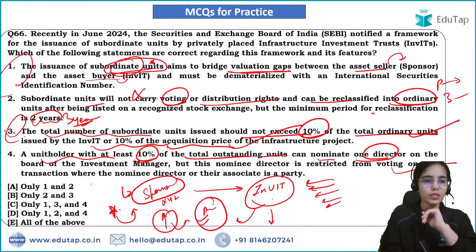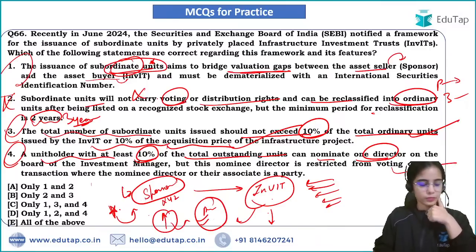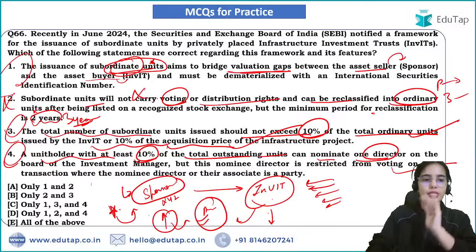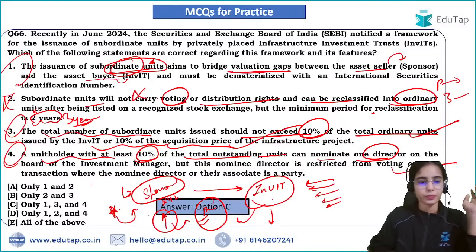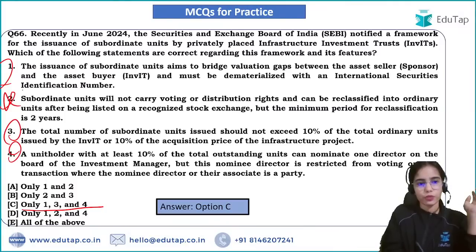So first, third and fourth are correct, the second one was wrong. Because it should not be 2 years, it should be 3 years. So the answer is C, that is first, third and fourth. The second is wrong. So these are the correct statements you have to find.